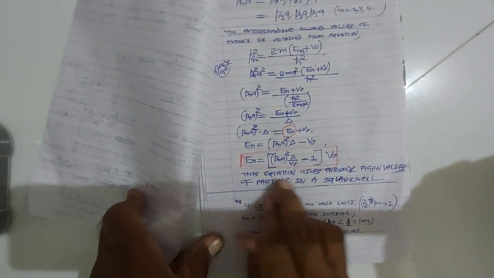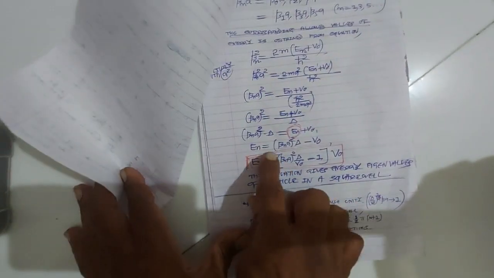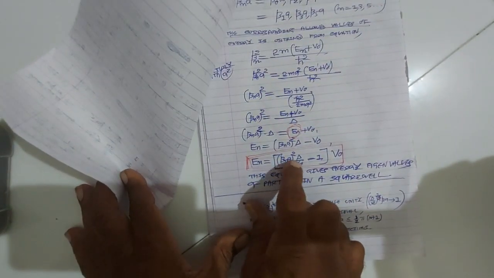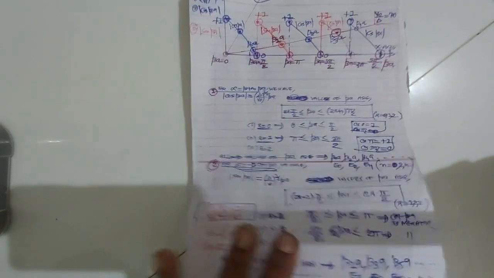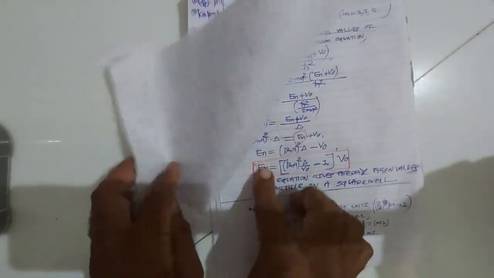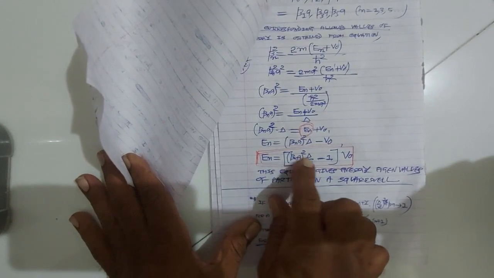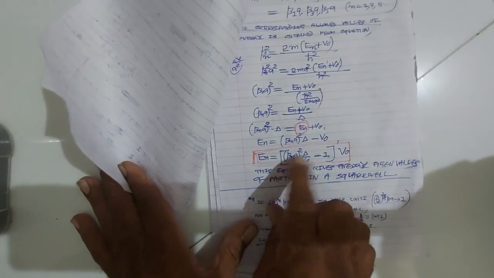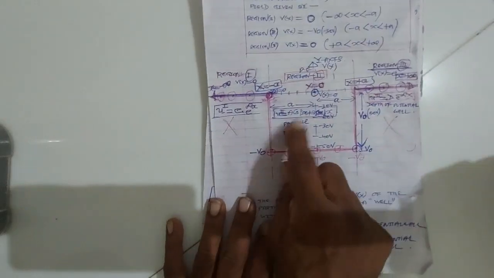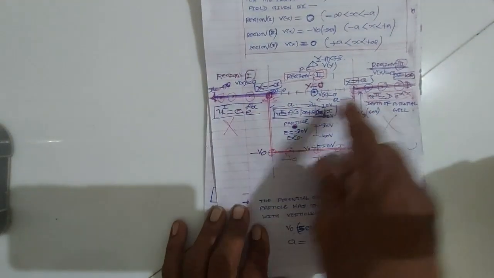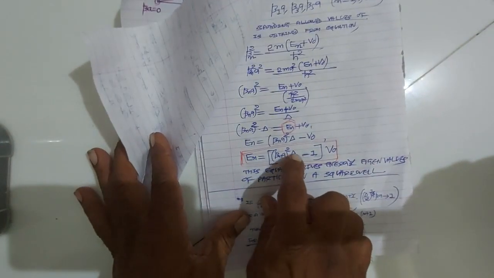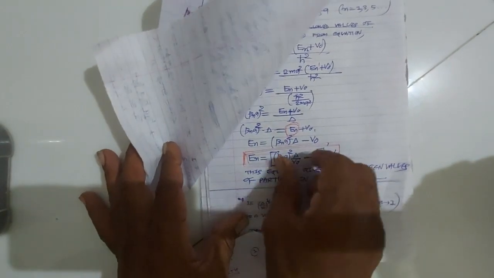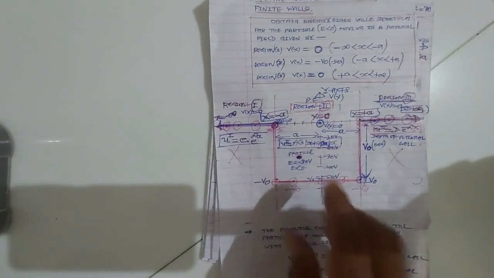So in this way, we have completed the problem of square well, in which we have derived the equation of energy eigenvalues En is equal to beta n square delta upon V0 minus 1 V0. Okay, so this equation gives the energy eigenvalues of the particle inside the square well. So En is equal to beta n square delta upon V0 minus 1 V0. This equation gives the energy eigenvalues of the particle in a square well, right?